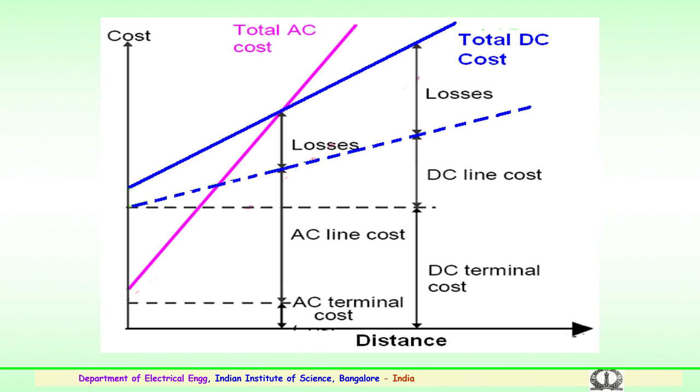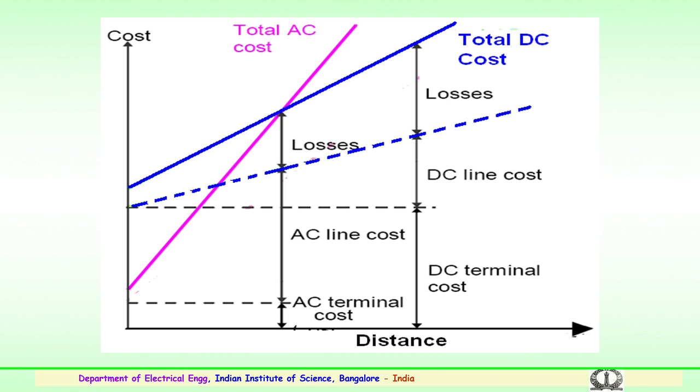Just before going to the slide, I would like to mention the high voltage. When we talk about high voltages, where exactly is high voltage defined? When we see the international standard 60060, it very clearly mentions that any voltage above 1000 volts is treated as high voltage in case of AC, and 1500 volts and above is treated as high voltage DC. So, this we have to bear in mind.